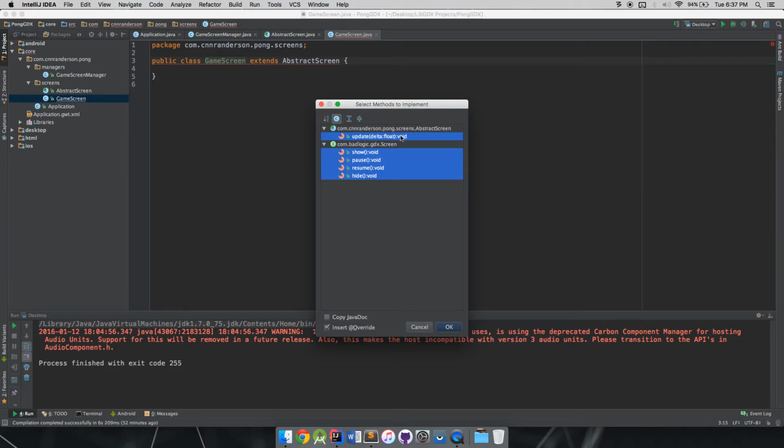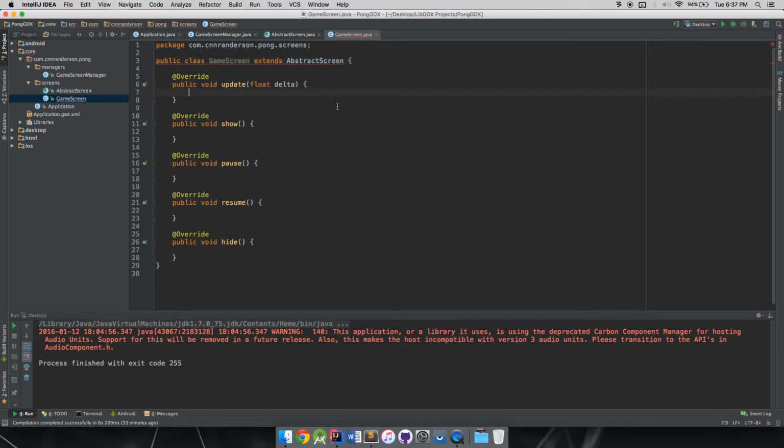And you'll see that the update method is there that we made, and it is under the AbstractScreen class. However, the screen interface is also coming along and telling us, hey, you need to implement these methods. They weren't even implemented in your super class. So you really got to take care of this. So we hit OK, and it brings in all our methods for us.